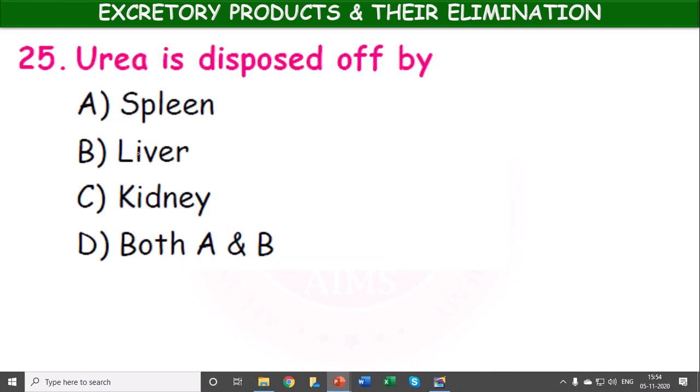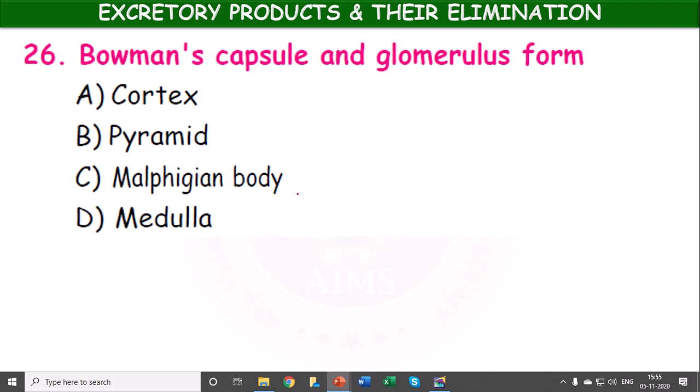Urea is disposed of by spleen, liver, kidney, both A and B, spleen and liver. Disposed means which is excreted out. So kidneys. Bowman's capsule and glomerulus form cortex, pyramid, Malpighian body, medulla. Bowman's capsule and glomerulus will form the Malpighian capsule.